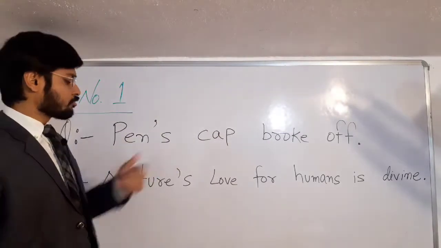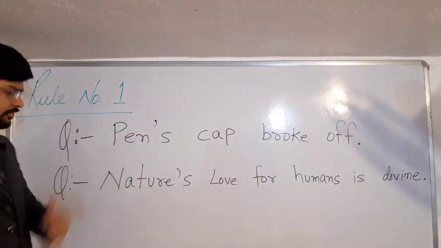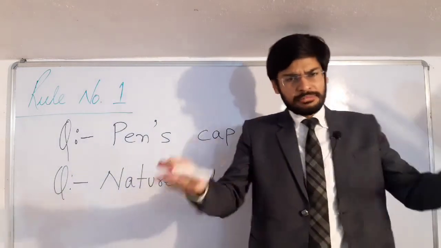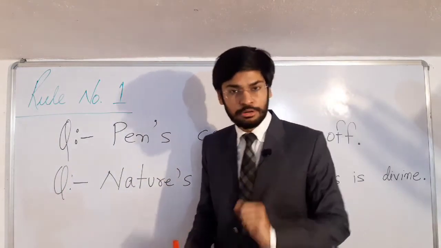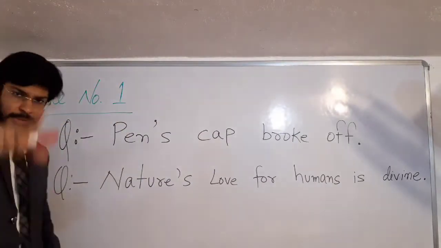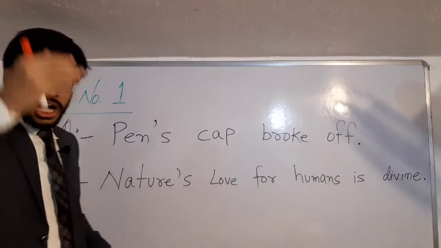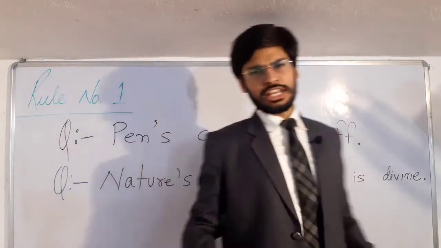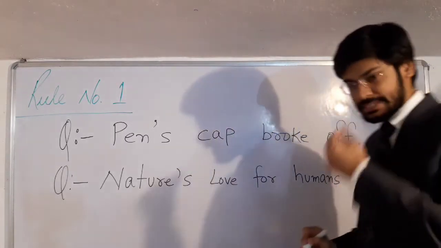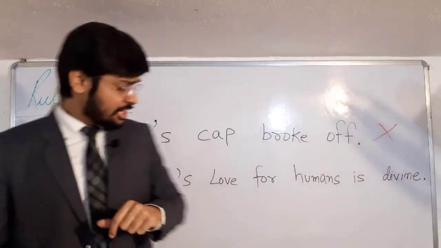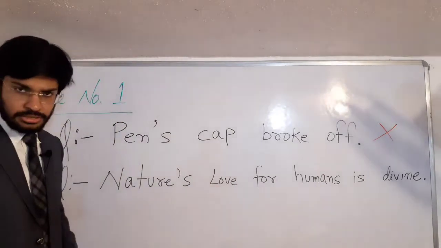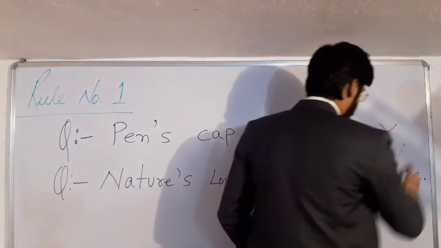For rule number one, we have two questions here on the board. The first question, see what you have to do is, you have to tell me, are the sentences written on the board right or wrong? So students, first question, pen's cap broke off. Kalam ka dhakkan toot ke gir gaya. So tell me, is this sentence right? No, it's not right. Second question. Nature's love for human is divine. So is the sentence correct? Obviously, this sentence is correct.